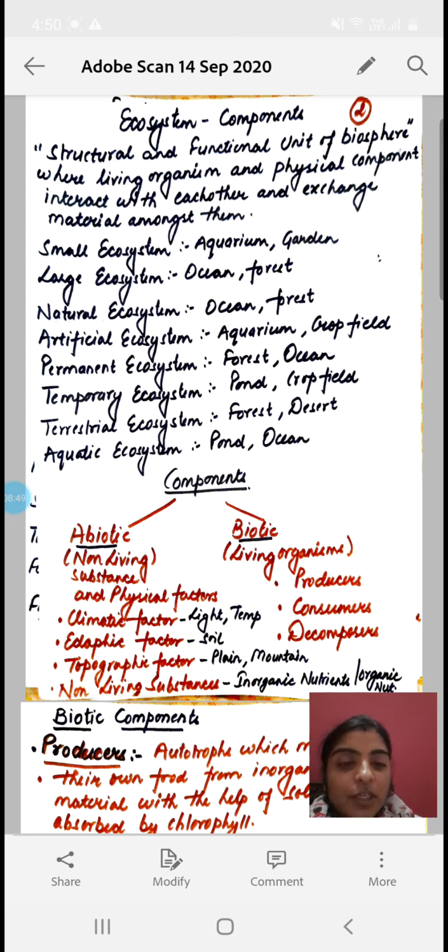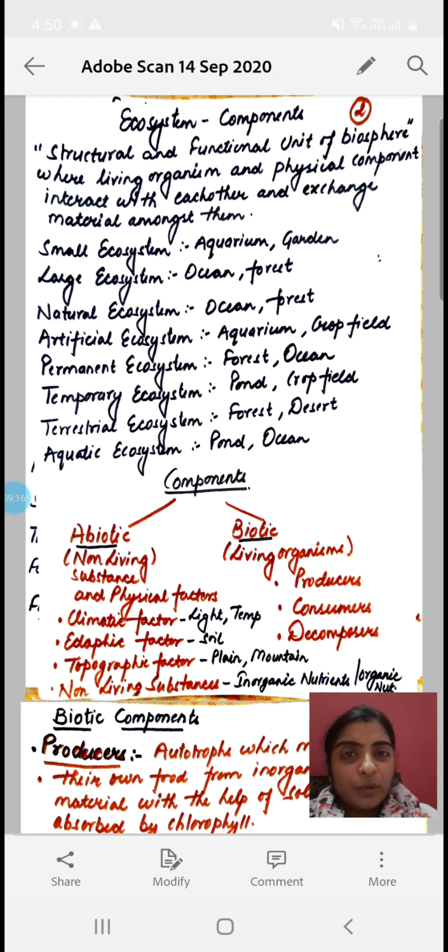So terrestrial ecosystems mainly comprise the ecosystems which are present on the earth surface, on the land surface, like forest, desert, okay, crop field. Now comes the aquatic ecosystem, the ecosystems which are present on the water surface like pond, ocean, rivers, they are all included in the aquatic ecosystem.